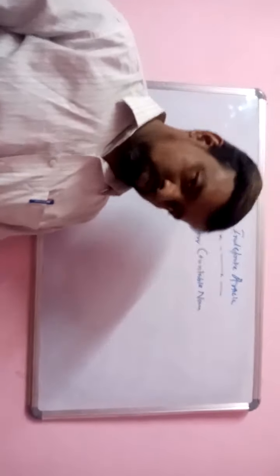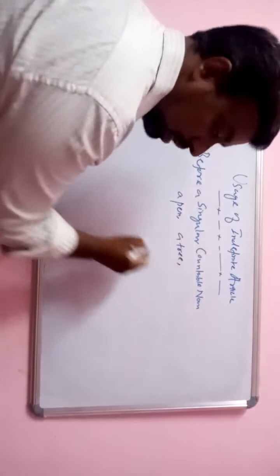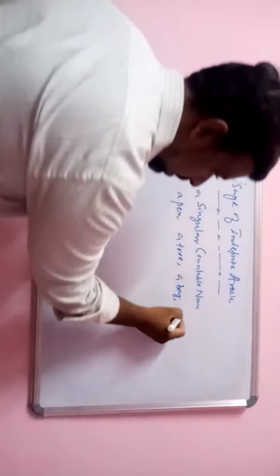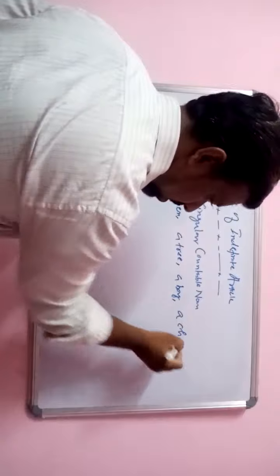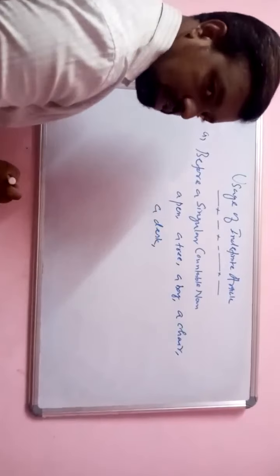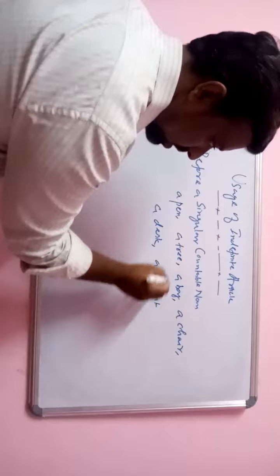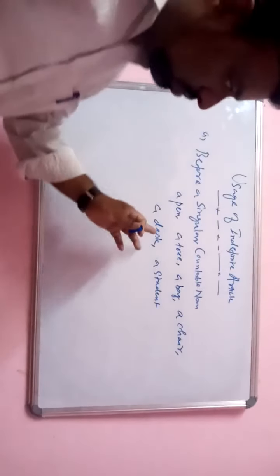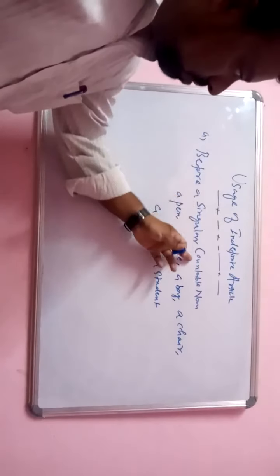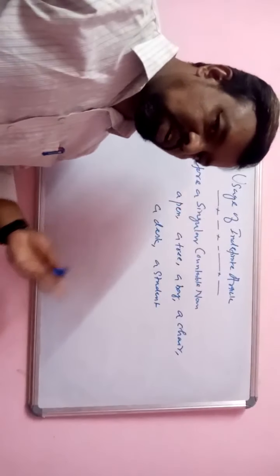Singular countable noun: a tree, a boy, a chair, a desk, a student. These are all nouns which you can count. They are singular. Singular countable noun takes indefinite article, depending upon their sound.